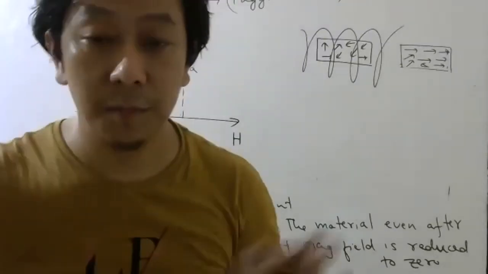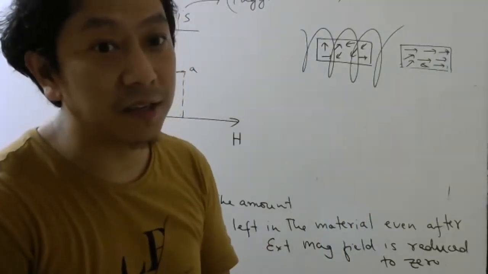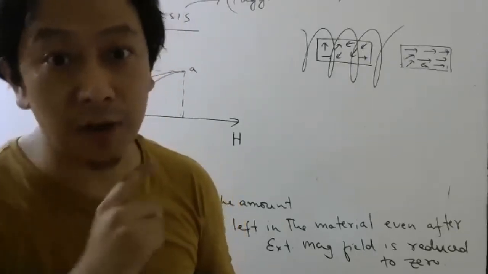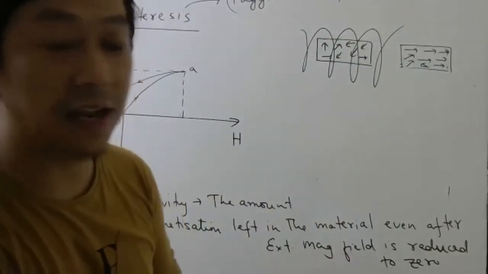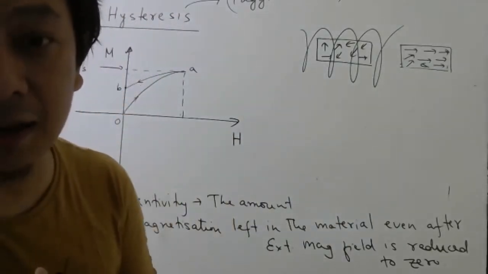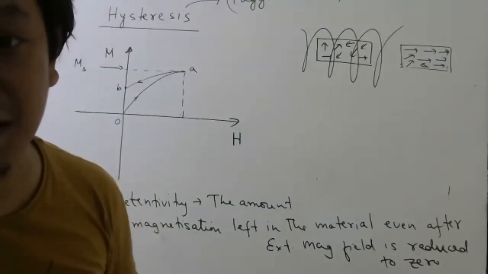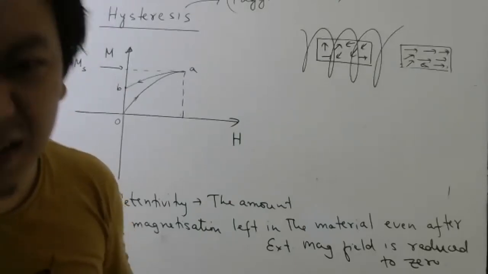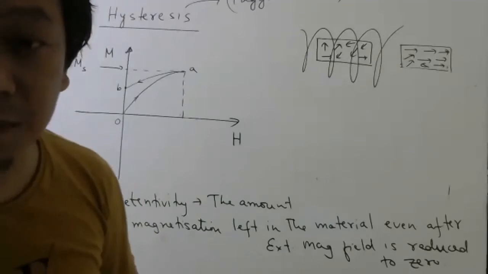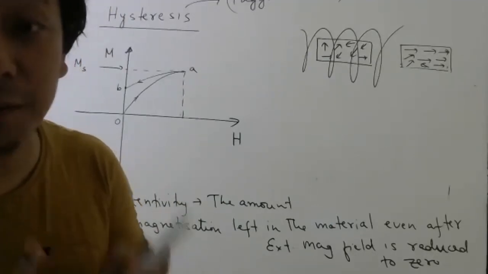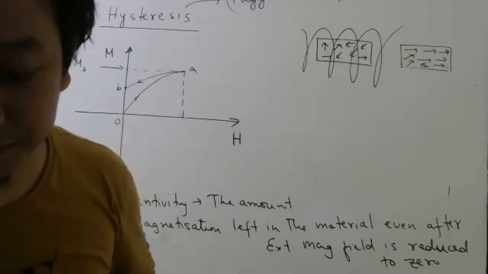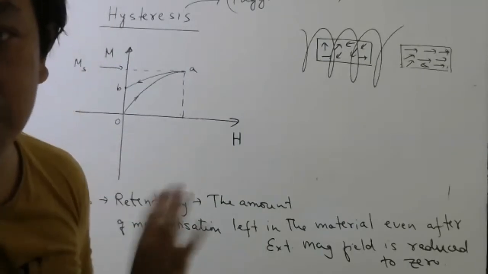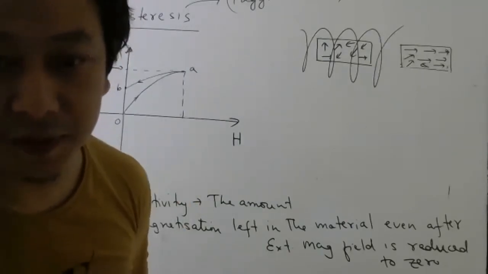Meaning, the external field has gone, but some dipoles are still pointing in the same direction. In other words, it is like they have some memory. It's like they remember that they were magnetized, and have to stay in the same direction. So that is one of the very interesting and important properties of ferromagnetic materials. Because of this property, ferromagnetic materials are used as storage devices. Nowadays, I know many other things have come, but long back, ferromagnetic materials were used for memory storage. Are you getting the point or not? The graph is not complete, but till here, everybody understood, right?